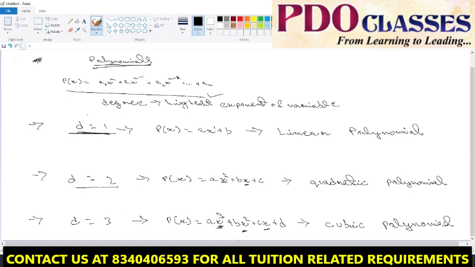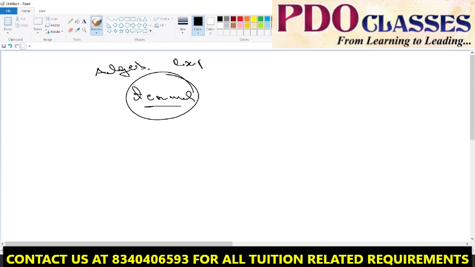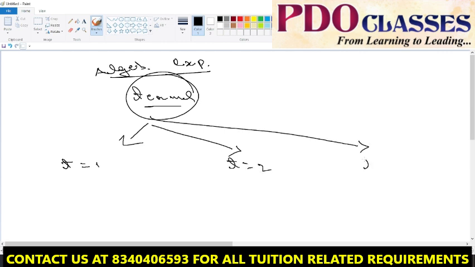Similarly, we can divide the algebraic expressions on the basis of terms. Like we can have one term, two terms, three terms, or whatever.